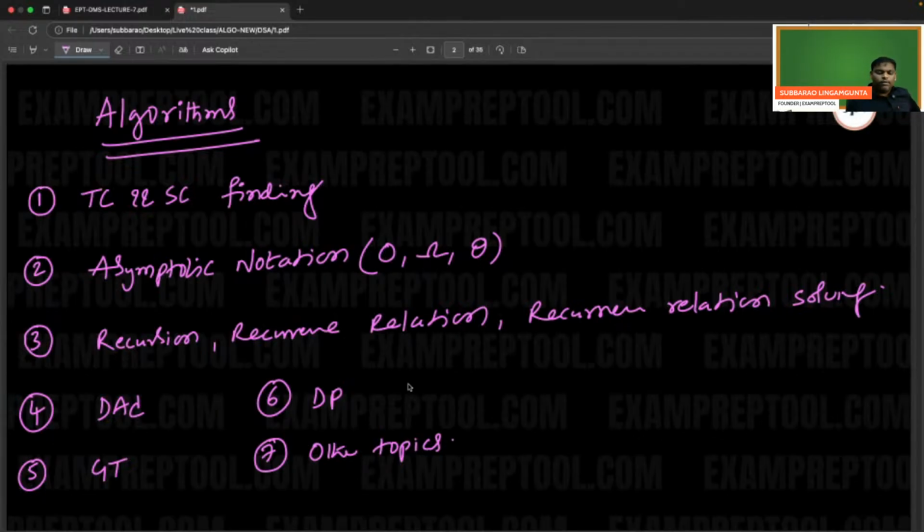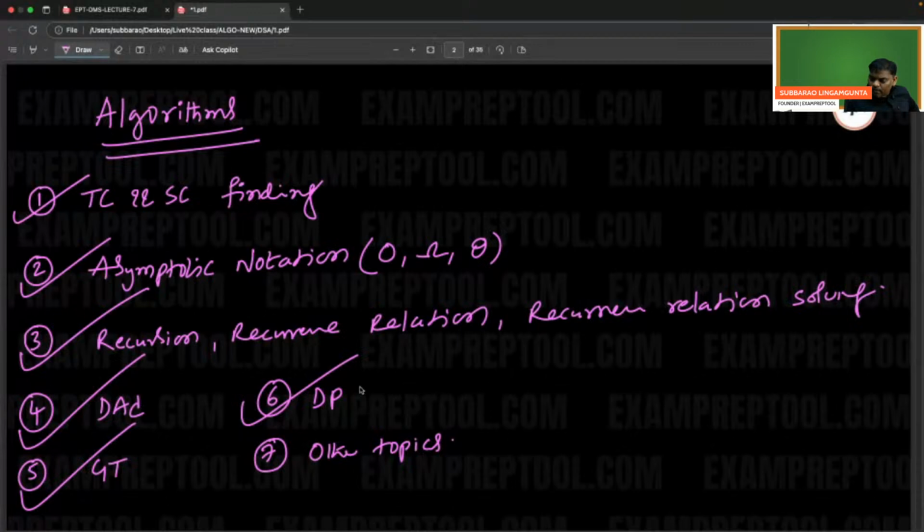Don't worry. Time complexity and space complexity finding, asymptotic notation, recursion, recurrence relation solving, divide and conquer, greedy technique, dynamic programming. For DP, we have to practice 25 problems. Greedy, practice 25 problems minimum. Divide and conquer, practice 25 problems. If you do them in the form of coding, then it's more than enough.